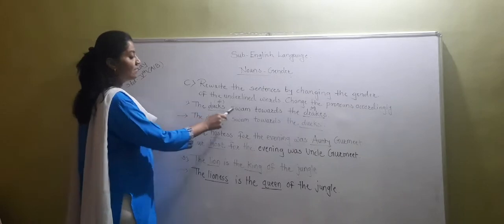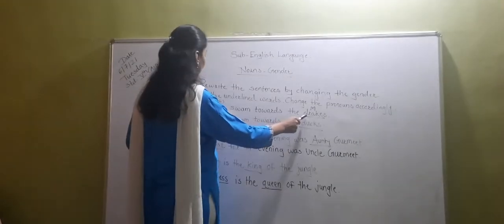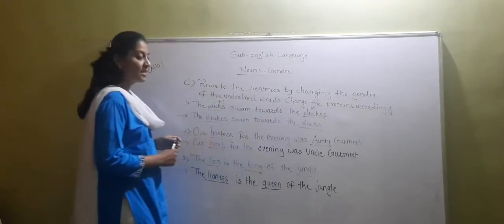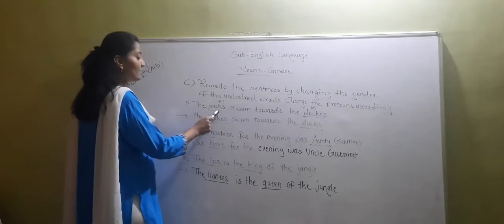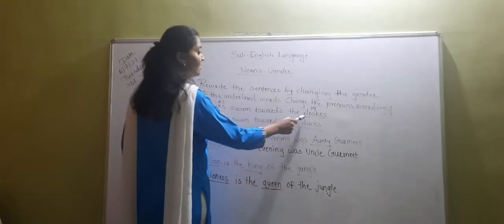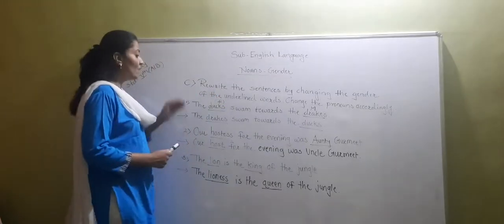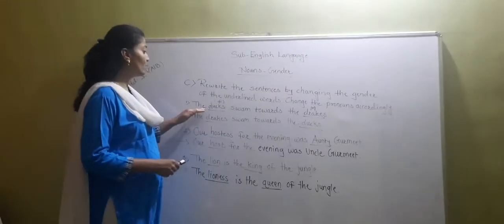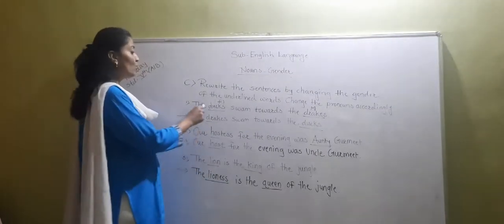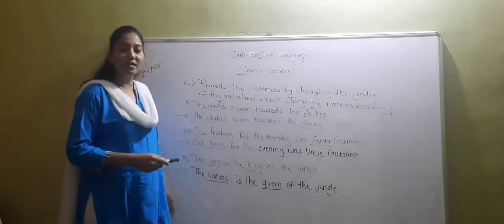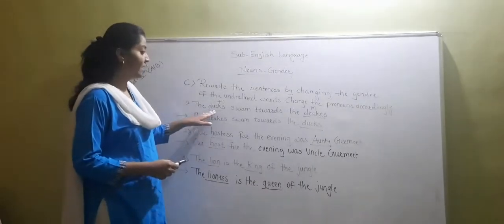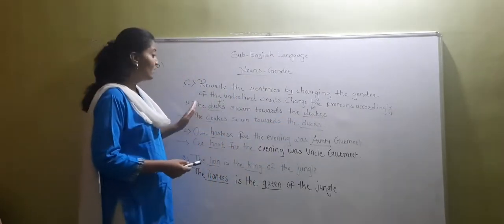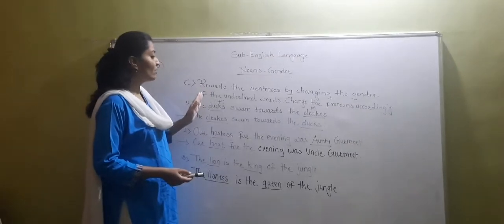The drakes swam towards the ducks. Now once again I am reading this sentence. The ducks swam towards the drakes. This is our sentence. Now students, first and foremost thing that you have to do is identify the gender first. Now duck is feminine. Duck is feminine gender. Okay? And drakes is masculine gender. Okay? So you have to change the gender of the underlined words.